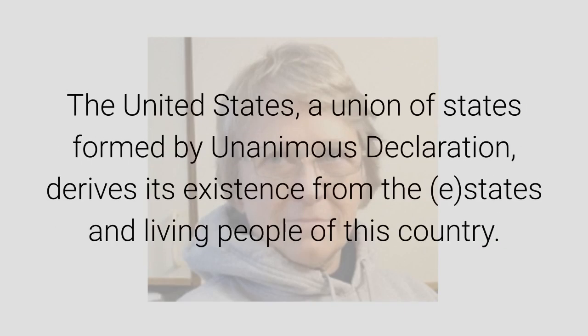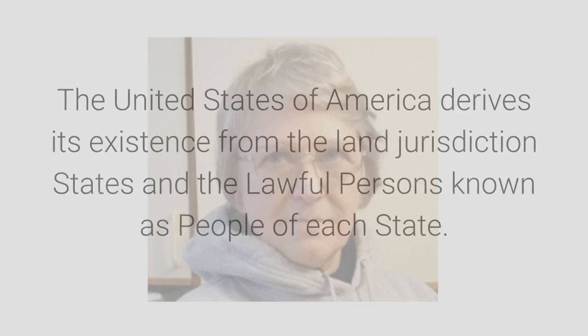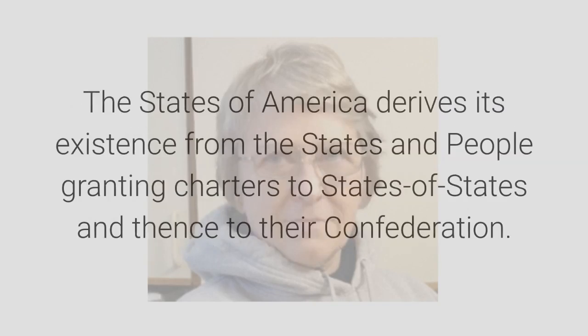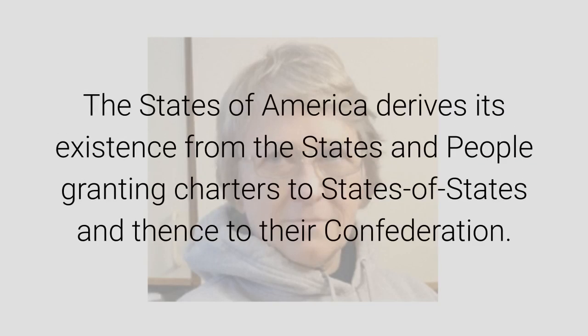The United States, a union of states formed by unanimous declaration, derives its existence from the states and living people of this country. The United States of America derives its existence from the land jurisdiction states and the lawful persons known as people of each state. The States of America derives its existence from the states and people granting charters to states of states and thence to their confederation.